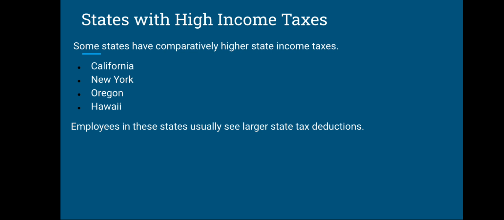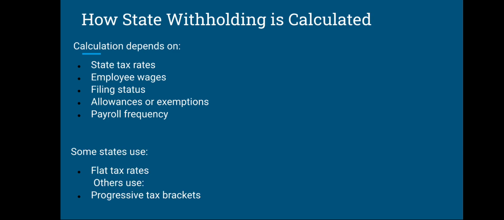States with high income tax. Some of the states where state income tax is higher are California, New York, Oregon and Hawaii. Employees in these states usually see larger state tax deductions. How is state withholding calculated? The calculation depends on state tax rates, employee wages, filing status, allowances or exemptions and payroll frequency. The tax rates differ from state to state, and they can change on a quarterly basis, or even on a monthly basis.